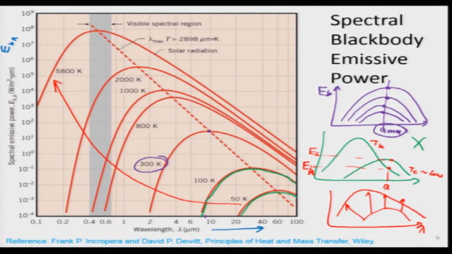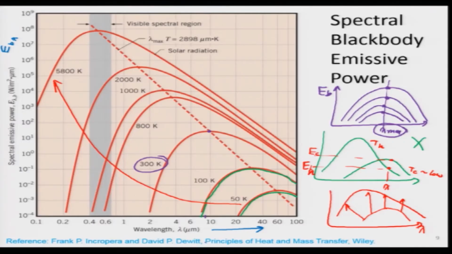Now, if I were to take a metal, because I do not want to go to 800 Kelvin myself, I take a metal, take it to 800 Kelvin, I increase its temperature more than 2.5 times, there I can figure out at what wavelength that metal at 800 Kelvin is emitting the maximum. It will come out to be this dot over here. Then I can do it for all the curves shown over here. 1000 Kelvin, this is the peak, 2000 Kelvin, this is the peak, then the solar peak is over here, low temperature also, this one also. Now, I can join these peaks, then what knowledge do I get?